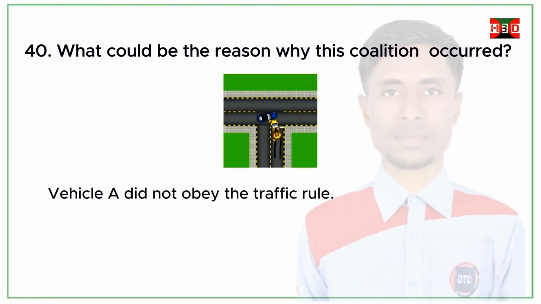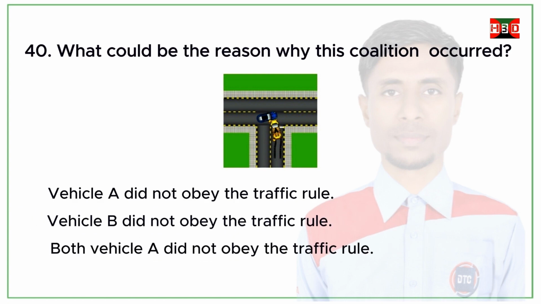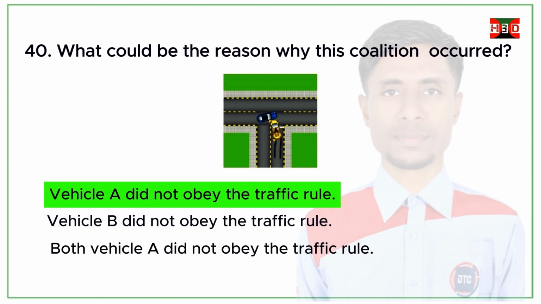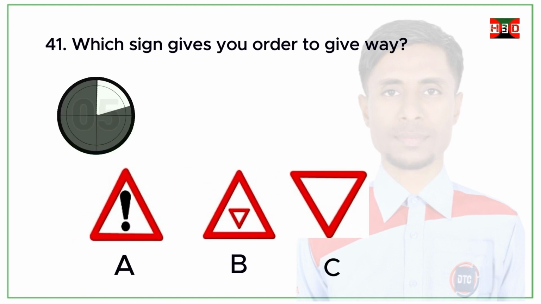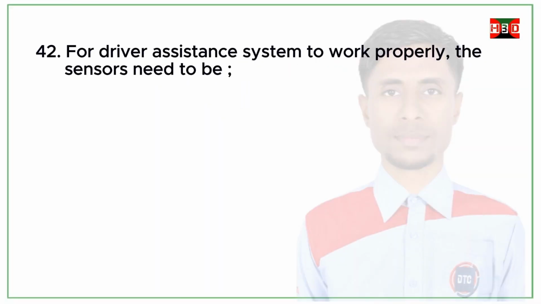What could be the reason why this collision occurred? Vehicle A did not obey the traffic rule. Vehicle B did not obey the traffic rule. Both did not obey the traffic rule. Correct answer. Vehicle A did not obey the traffic rule. Which sign gives you the order to give way? A, B, C. Correct answer. C.